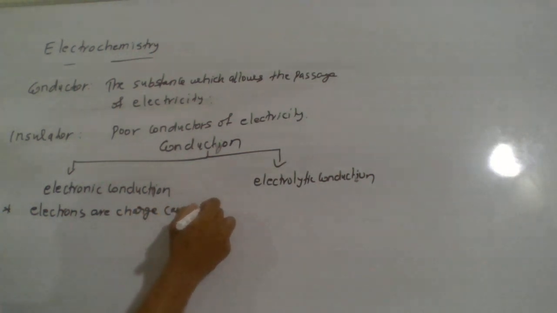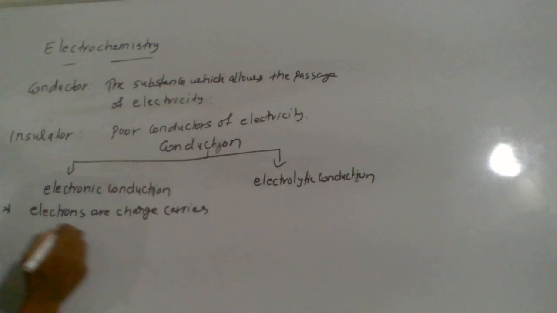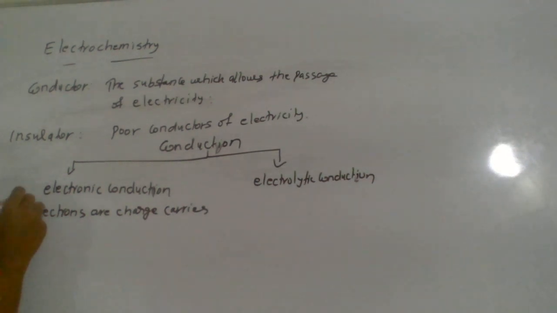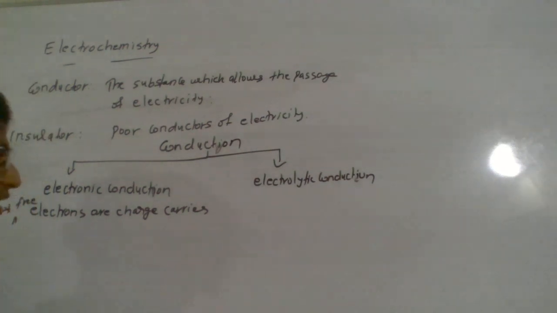So they carry electric current from one end to the other end. We can say free electrons carry it; bonded electrons will not carry. So it is the free electrons that are responsible for electronic conduction.